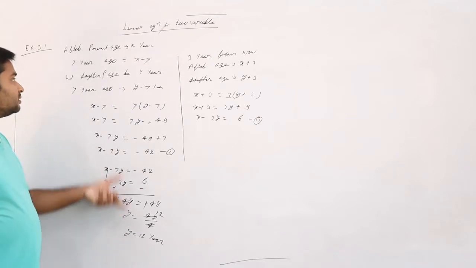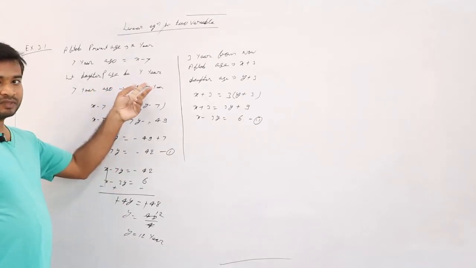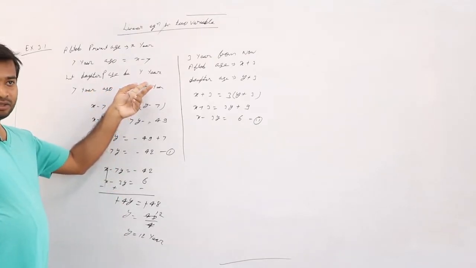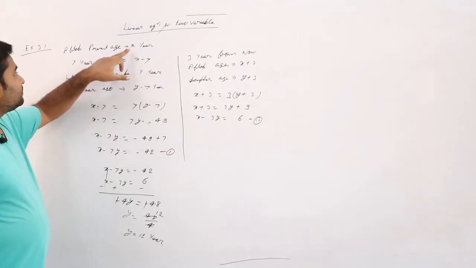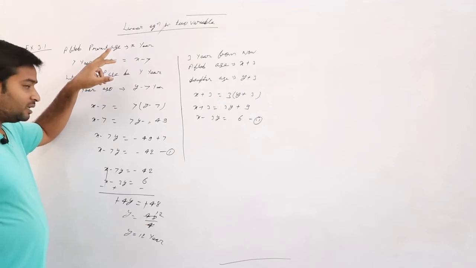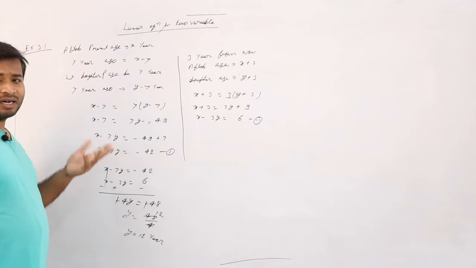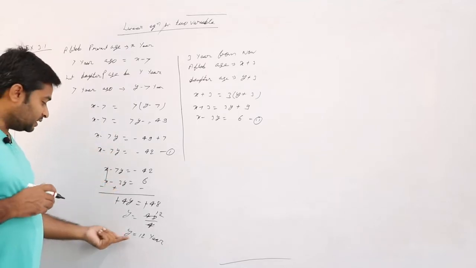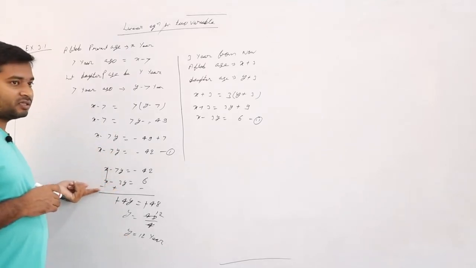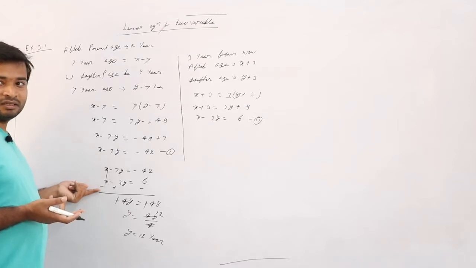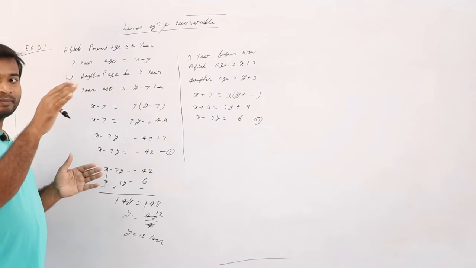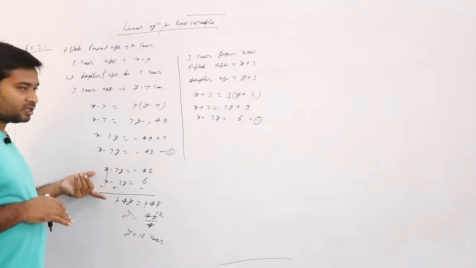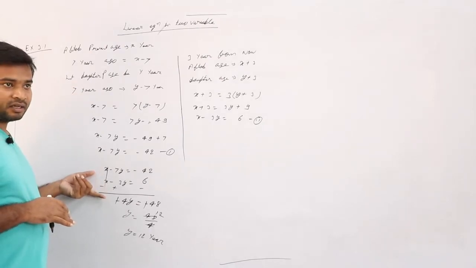Why, what did we assume? Daughter's age. So daughter's age will be 12. Yes? Achha, next. Dad's age will be how much? Dad's age, how much? 42. 48. How are you saying 42, 48? Put this y value in either this equation or this equation. Yesterday also I told you, when two equations are there, you can find the solution graphically, and you can find it by this method also. Yes or no? Yes, sir.